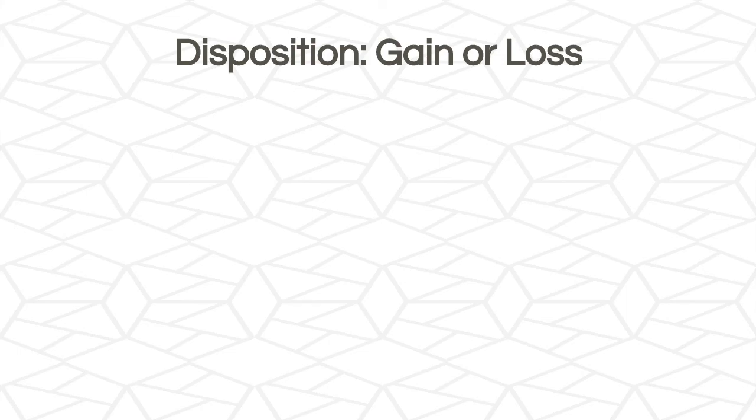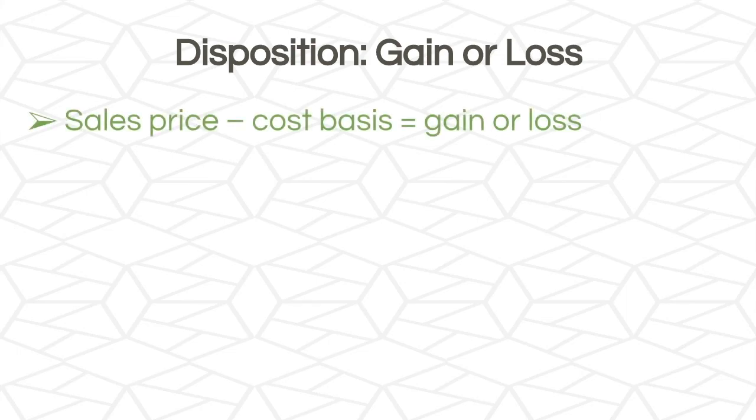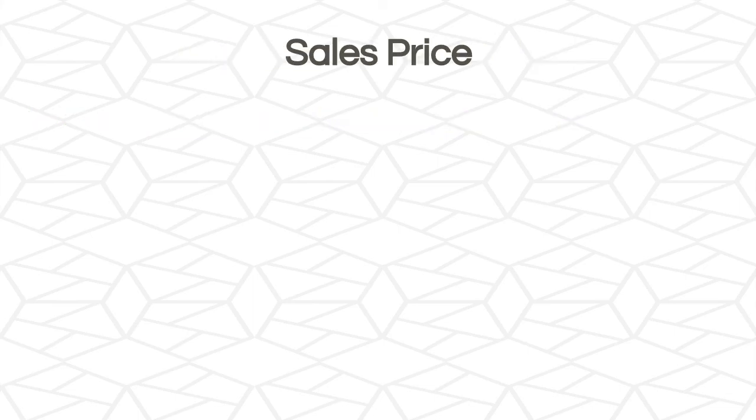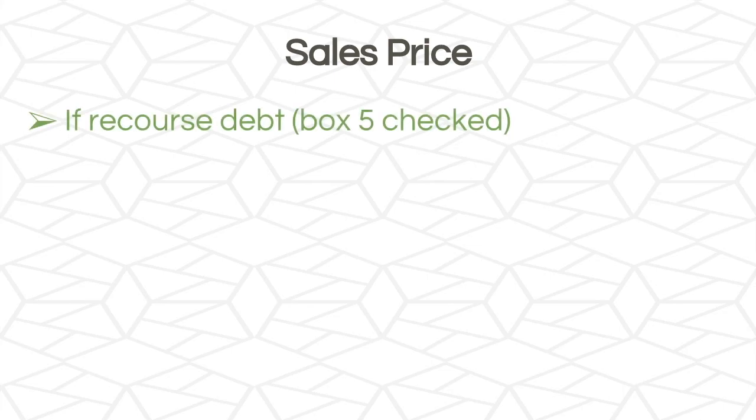So when we have a disposition, we're going to have either a gain or a loss. And we're going to figure out the gain or the loss through this equation. Sales price minus cost basis equals a gain or a loss. And so the sales price depends on if it's recourse debt or non-recourse debt.